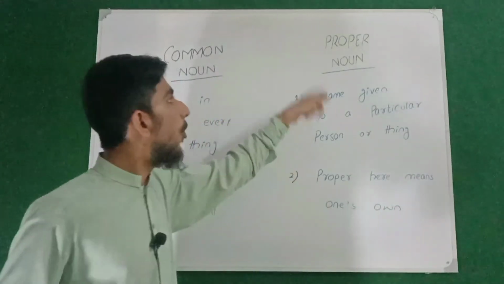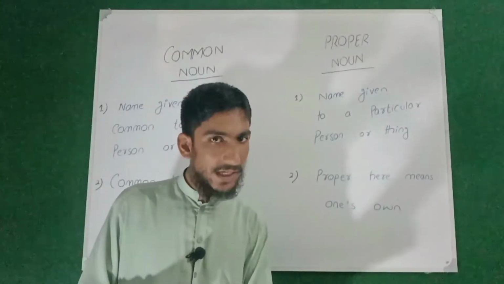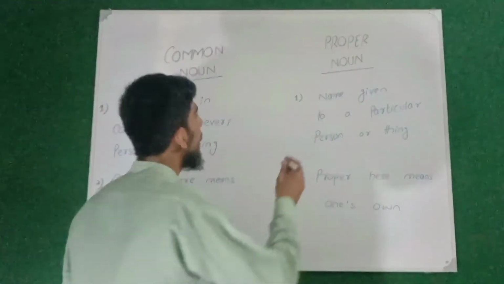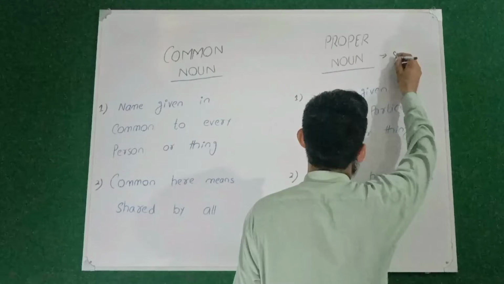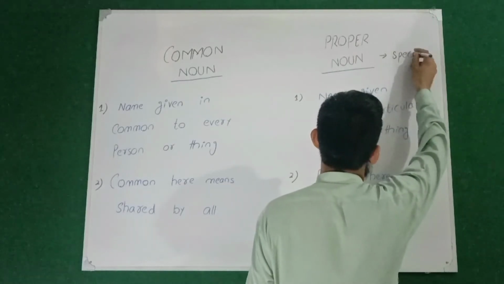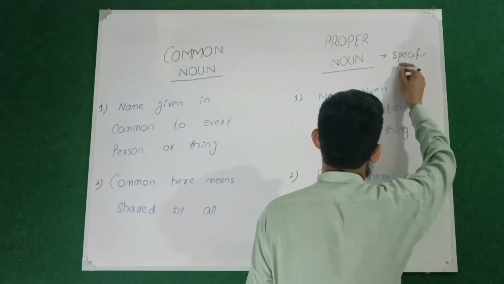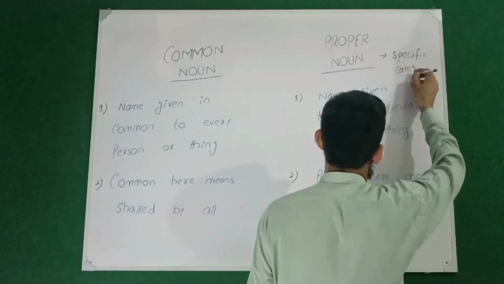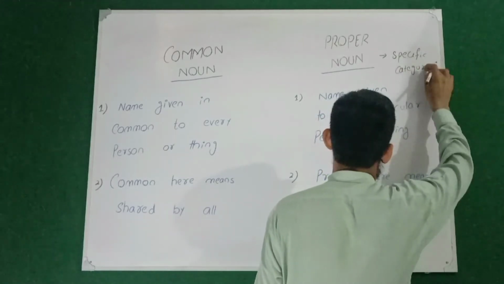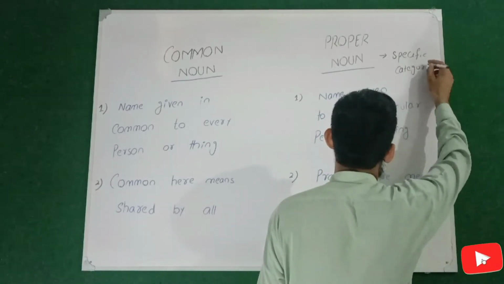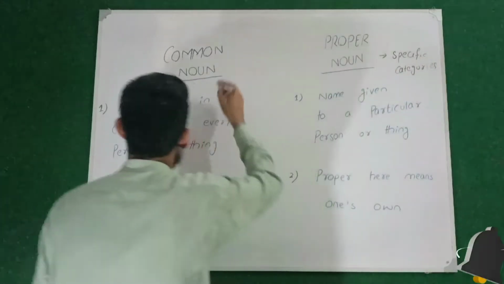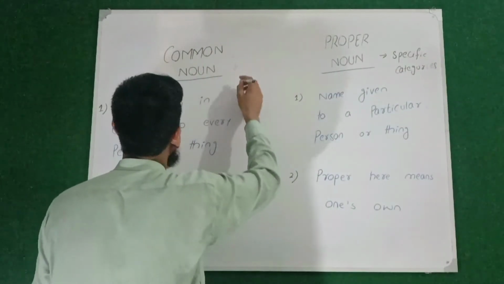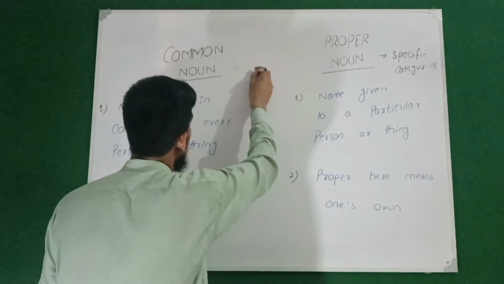So proper noun is basically a specific category. Proper nouns fall in the specific categories, while the common noun falls in the category of unspecific categories.